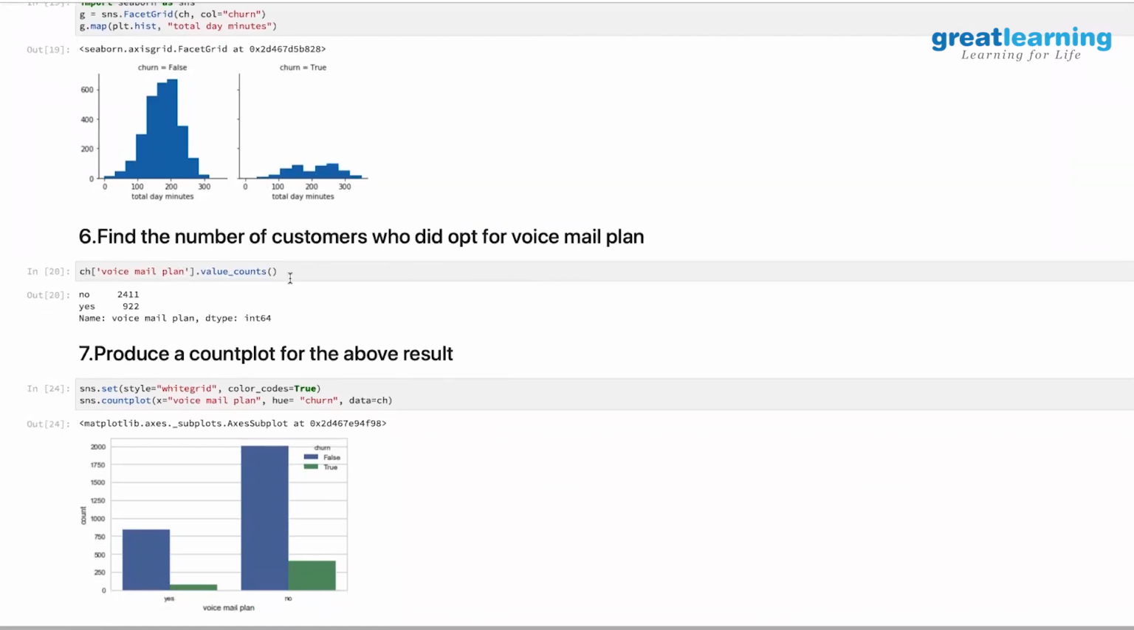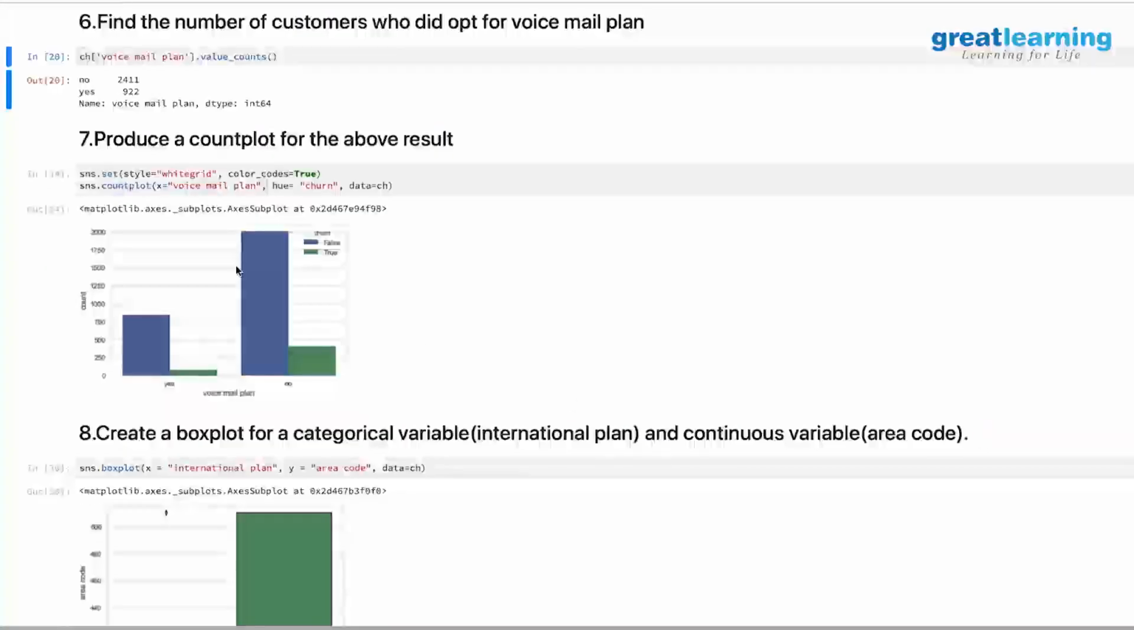If I want to find out how many people are actually using the voicemail plan, it's basic value counts. Somebody called it out, I think Prasad, you said value counts. You use the value counts function to get how many yeses and how many no's have opted for the voicemail plan. Here 922 people opted. Then you use a count plot, which is similar to value counts essentially, but the interesting piece is you get it graphically and also by a particular variable that you want. Here I want to break the people who have used a voicemail plan by churn. It's like a crosstab you are doing and putting it visually.